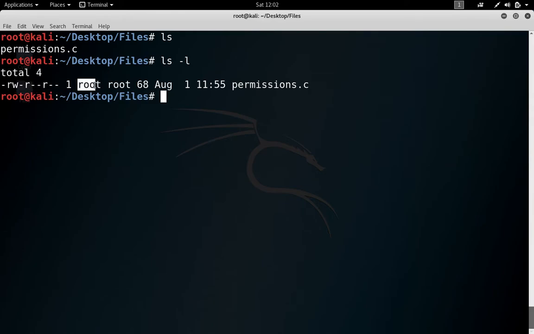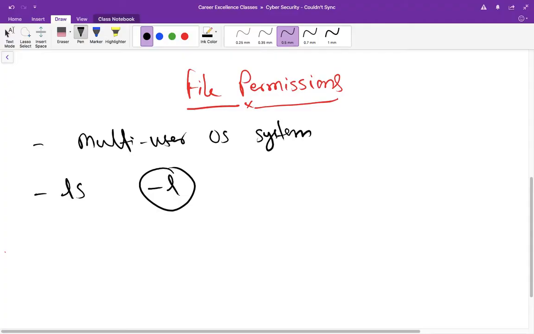Then we have a user here, which is the owner of the file. Then here is the group owner, and then we have the size of the file, the date at which the file was modified, and then the file name. So the first entry could be either a dash or d and some other options we have discussed previously. We are not going into detail of that. Then we have three groups which follow.